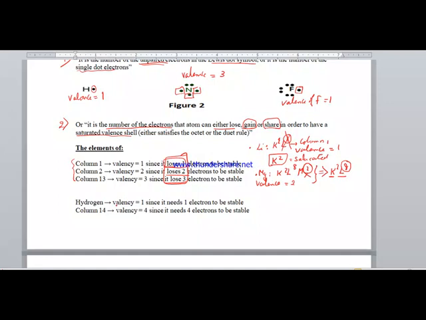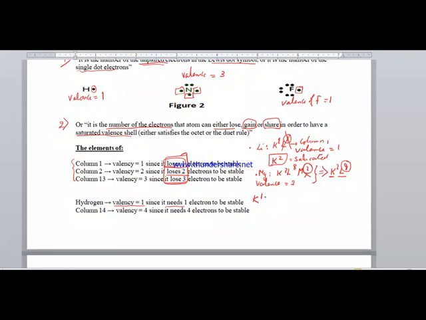Hydrogen also has a special case. Hydrogen has a valence equal to 1 since it needs 1 electron. In grade 9, hydrogen always needs 1 electron. We can't say in grade 9 that hydrogen loses an electron. In all the exercises about hydrogen, if we want to determine the valency of the hydrogen atom, we say it is equal to 1 since it needs 1 electron, because hydrogen has an electron configuration K1.